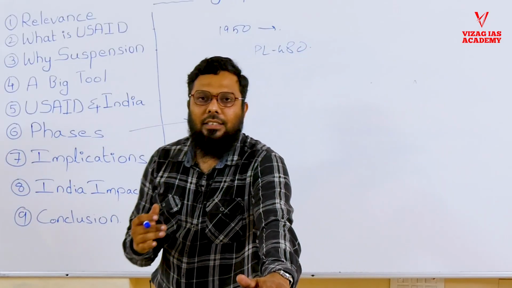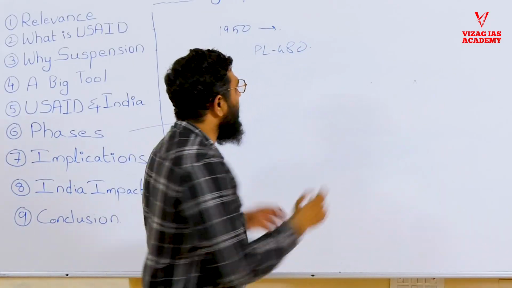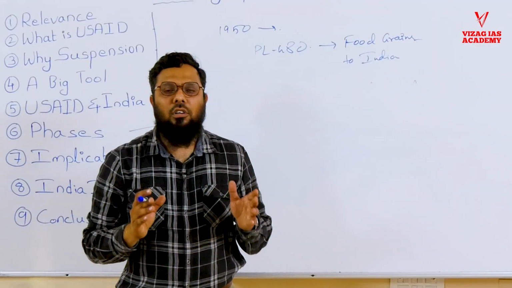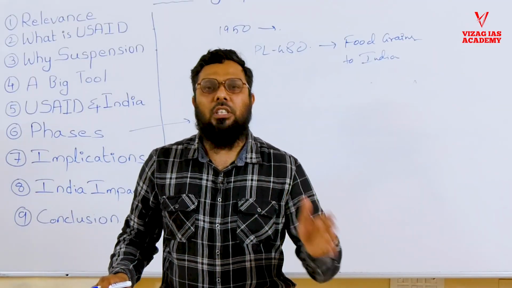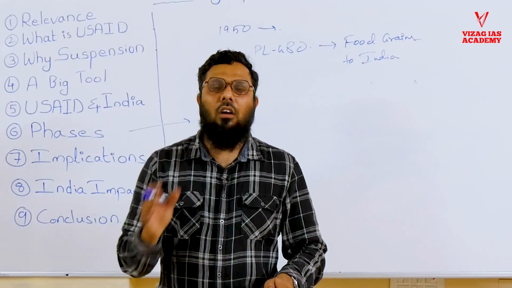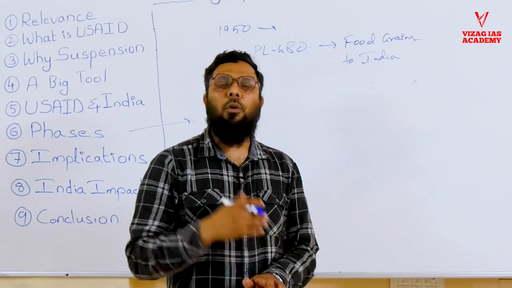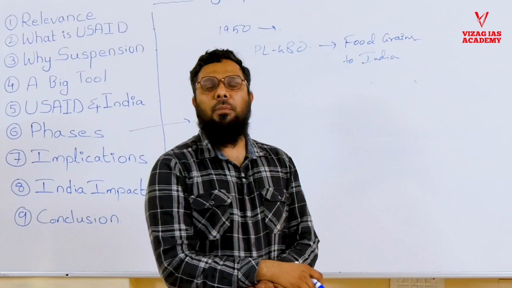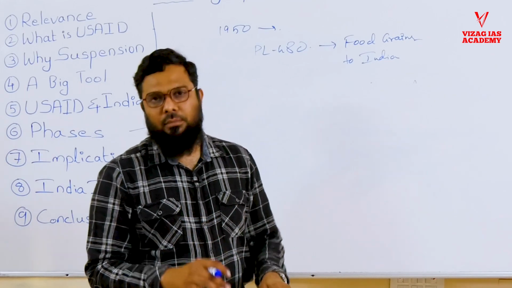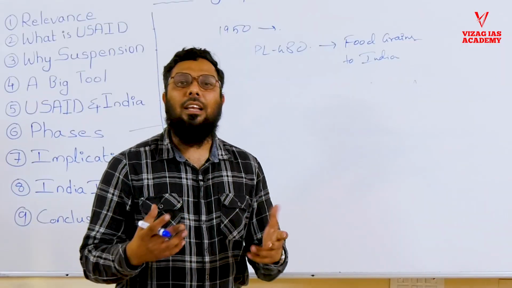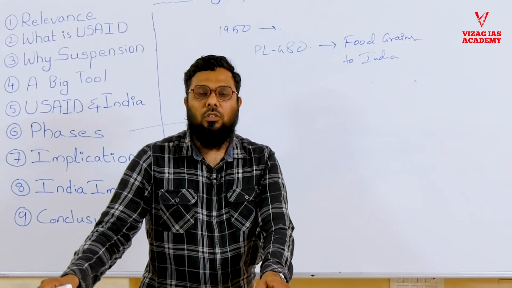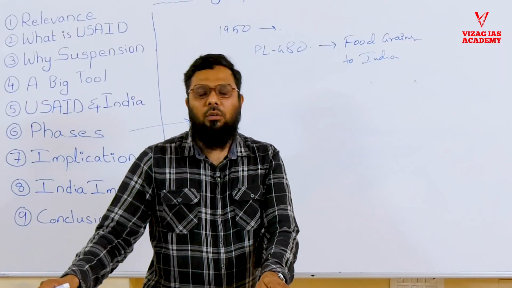The PL 480 scheme was for distribution of food grains. They were sending food grains to India. See, the moment India got independence, we were one of the poorest countries in the world. We were facing a lot of malnutrition. There was a huge problem of hunger in India. A lot of people were unable to feed themselves. Even the agricultural output in India was not sufficient to feed its people.